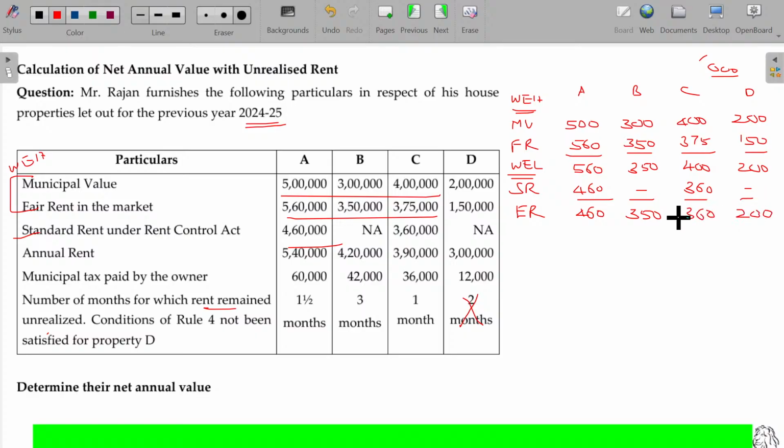Is that okay? Now I have to find out the rent received. RR is nothing but annual rent minus unrealized rent, where Rule number 4 is satisfied.